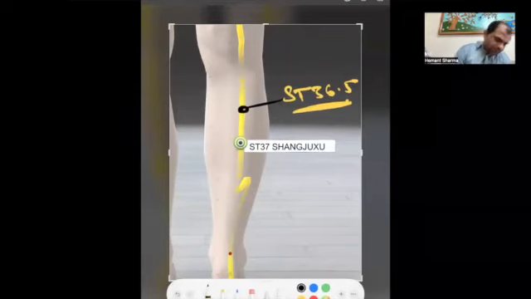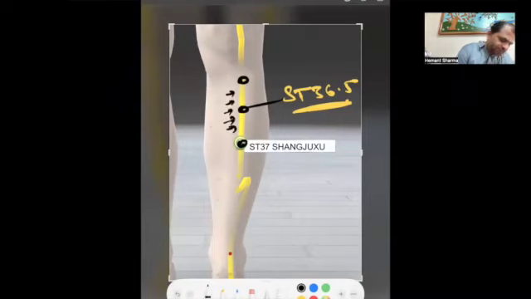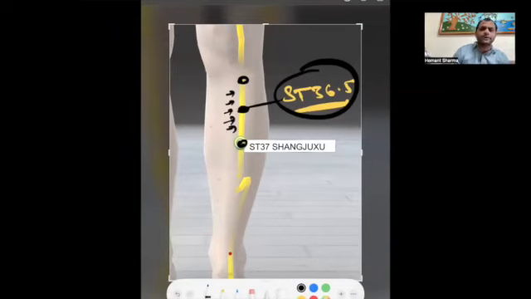So what we are doing, from here till here, we are searching some ahshi point or the painful point. Whichever point is very ahshi and painful, that will be stomach 36.5. It might not be exactly in the center, it might be here and there, because this total length is 3 chun, but this point might be 1 chun below from the stomach 36, 2 chun below from the stomach 36, or somewhere in between. Stomach 36.5 is a very wonderful point to treat the condition of appendicitis. This is the special point.